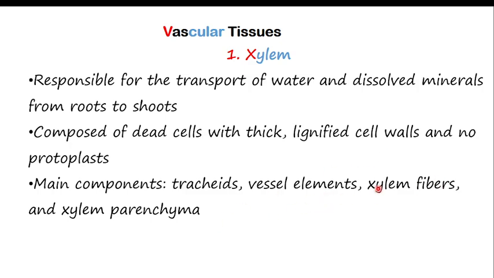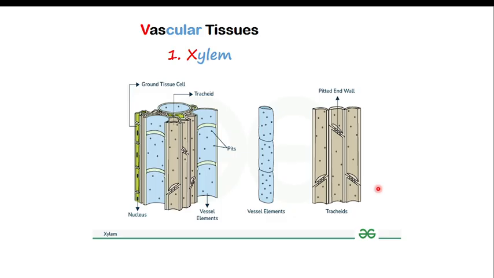So when we come to this figure, this cell is called the tracheid cell, and this one is called the vessel element. Together, they help us transport water and mineral salts from the roots up to the shoot. This water, remember, is responsible for photosynthesis.